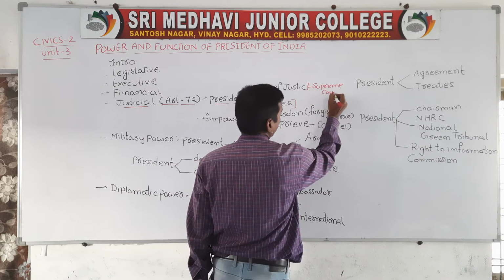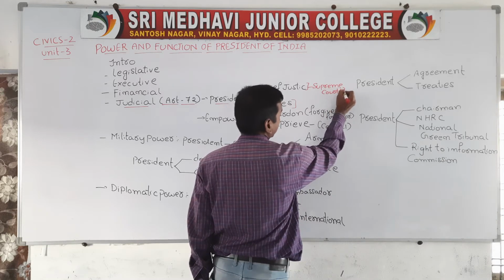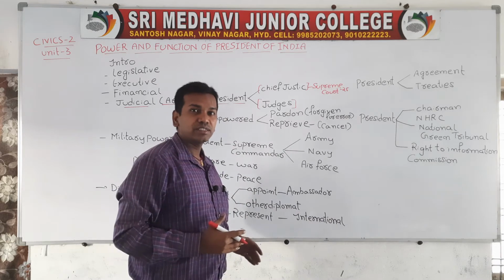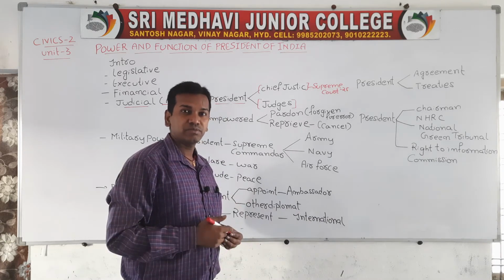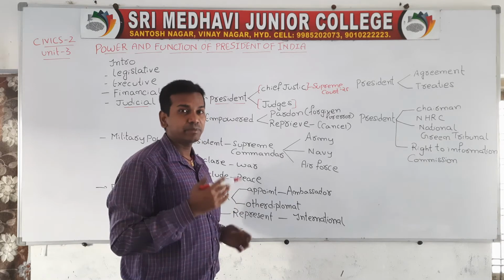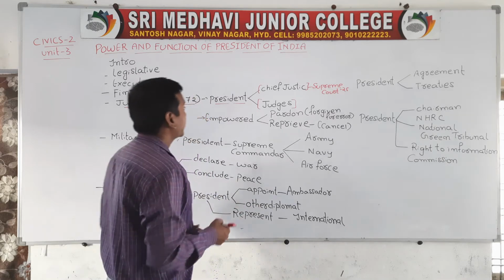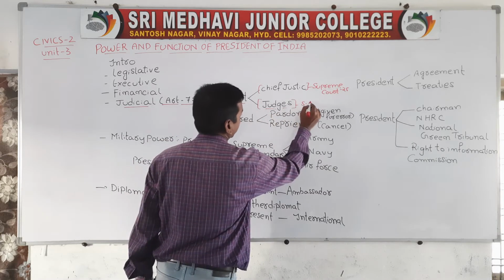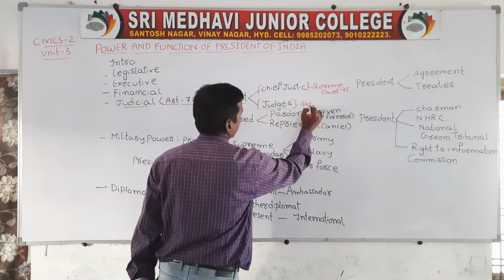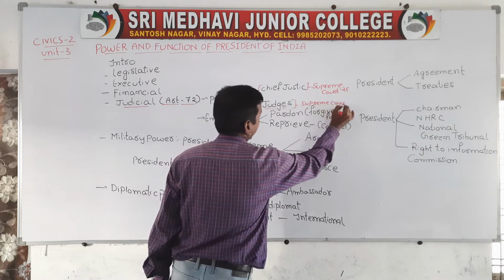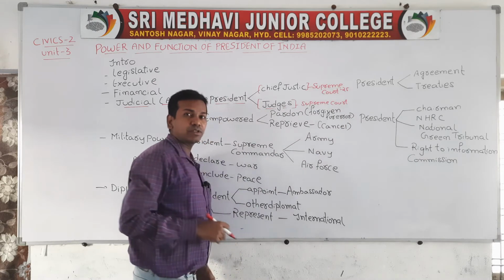When we are talking about the Supreme Court, children, the total number of judges will be nearly 25, and to control all the judges there should be one Chief Justice of India. The Chief Justice of India will be nominated and appointed by the president only. Next, the other judges of the Supreme Court will also be appointed by the president only, but the president cannot remove them. Appointment is under the control of the president.